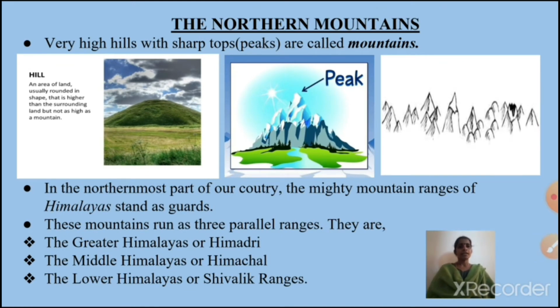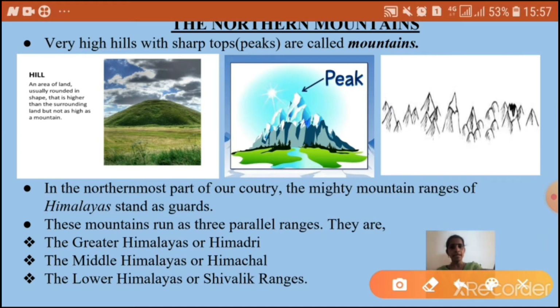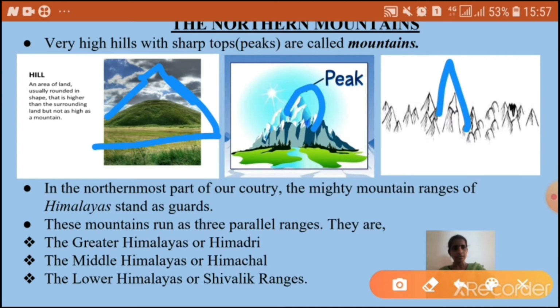About the northern mountains. Very high hills with sharp tops or peaks are called mountains. Look at these pictures. Here, this is a hill. Compared to a hill, these mountains are very high with peaks.